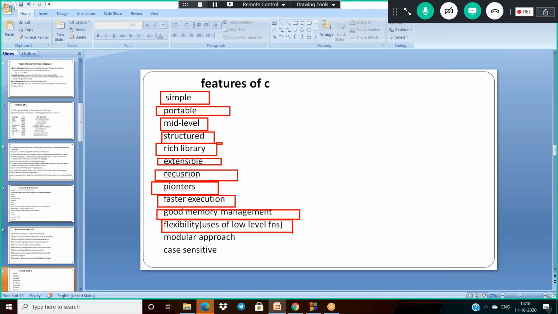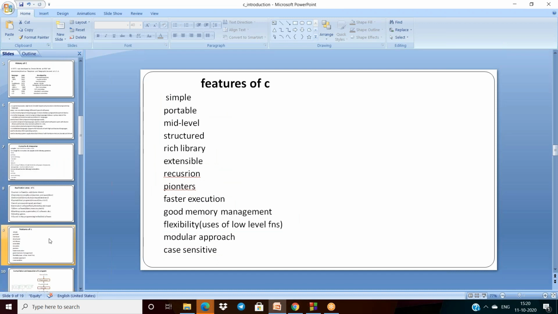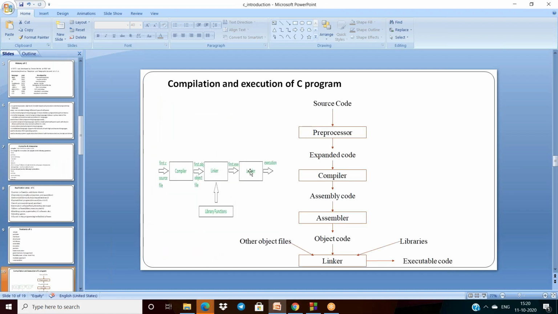And modular approach. Splitting our program into some modules. That is why it is a modular approach. And case sensitive. Case sensitive means there is a difference between small and capital letters. So that is case sensitive. And this is about the features of the C language.